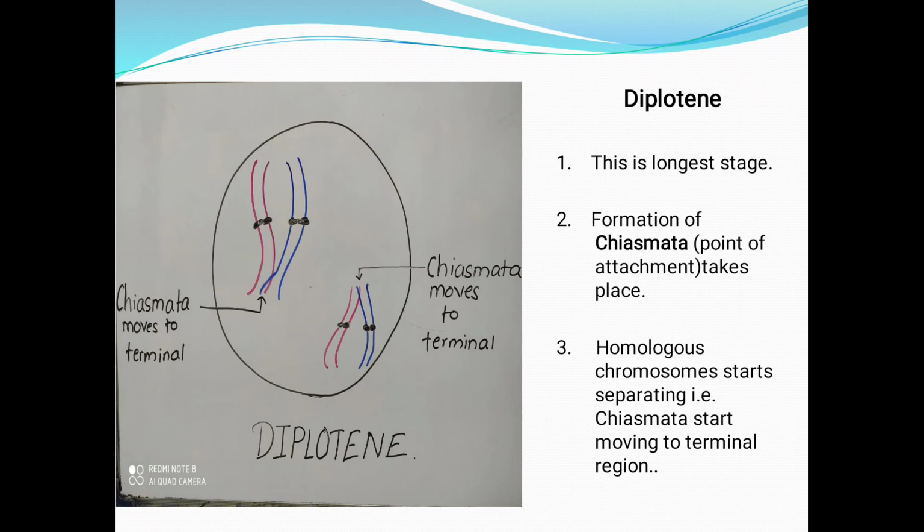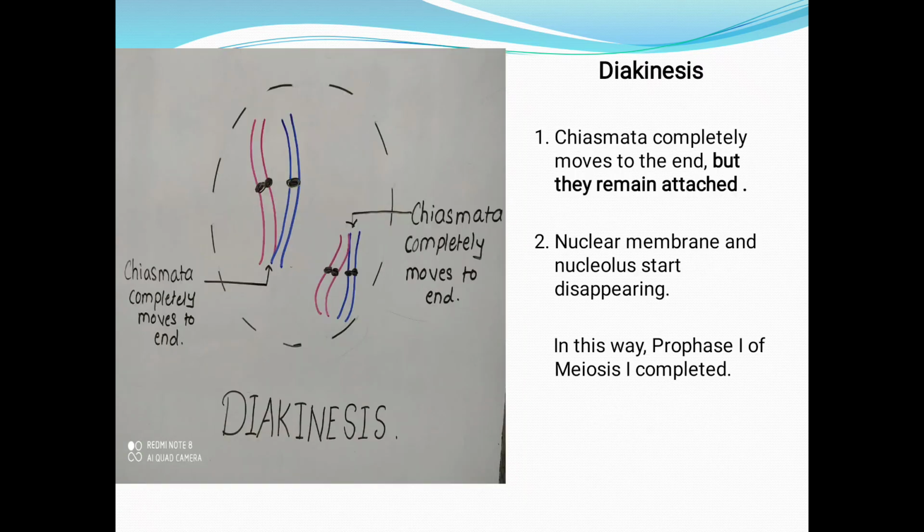Next is diakinesis. In this stage, chiasmata completely move to the end, but they remain attached. Second, the nuclear membrane and nucleolus start disappearing. In this way, prophase 1 of meiosis 1 is completed.